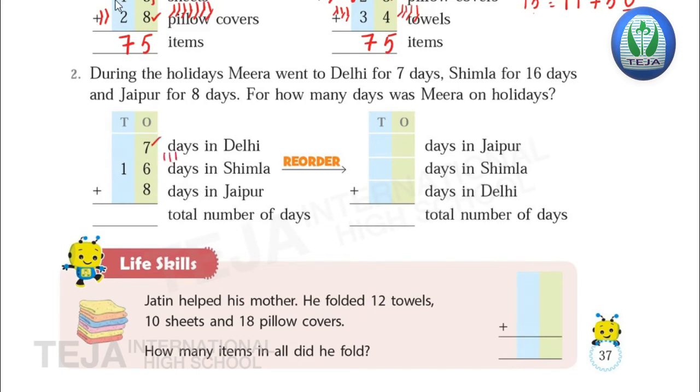1, 2, 3, 4, 5, 6. Now count after 7, children. 8, 9, 10, 11, 12, 13. So 7 plus 6 is 13. Now add 8 to 13.